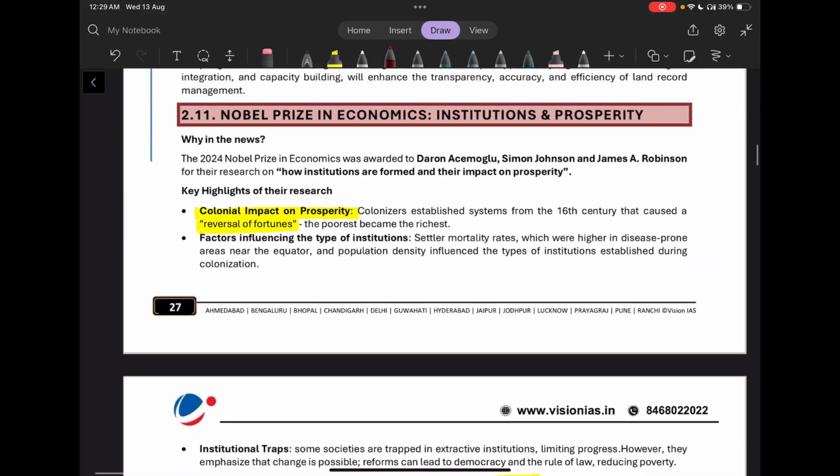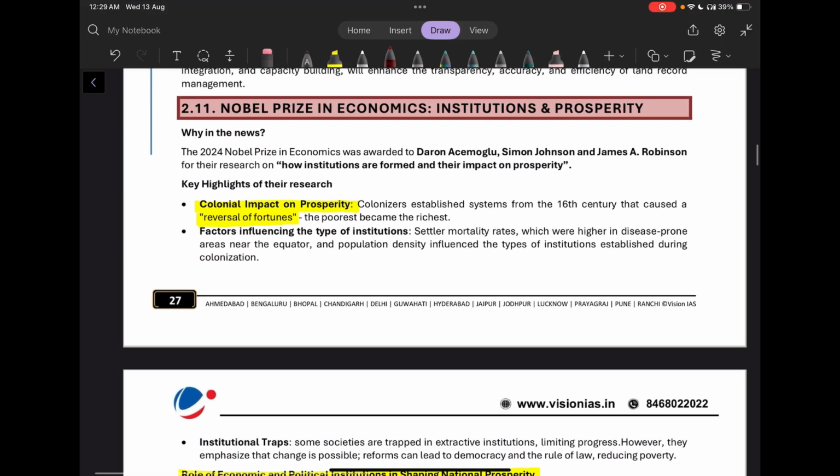Okay, so the last topic of this segment is the Nobel Prize in Economics, institutions and prosperity. The 2024 Nobel Prize in Economics was awarded to Daron Acemoglu, Simon Johnson, and James A. Robinson. Not important for mains, but what were the key highlights of their research?